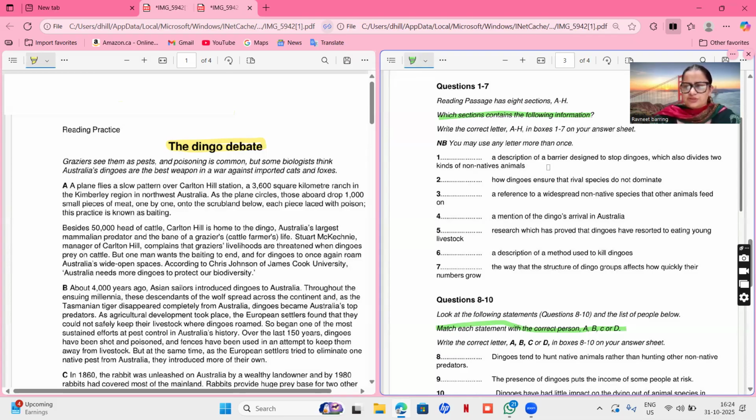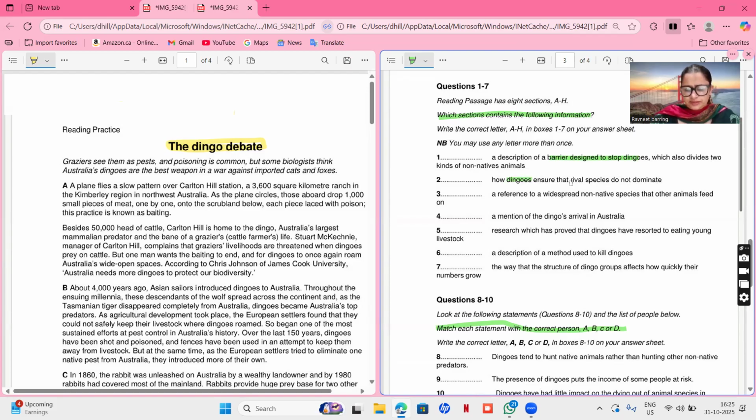So first is a description of a barrier designed to stop dingoes, which also divides two kinds of non-native animals. So dingo debate. So dingo is basically a kind of animal. So a description of a barrier designed to stop dingoes. Maybe something is put on to stop them entering. How dingoes ensure the rival species do not dominate.